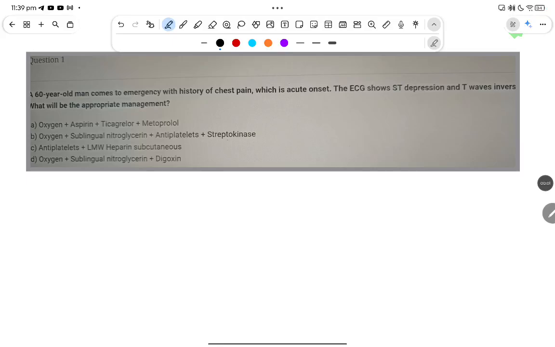Here is the question given. The clinical scenario is a 16-year-old man with a history of acute chest pain. Acute chest pain.